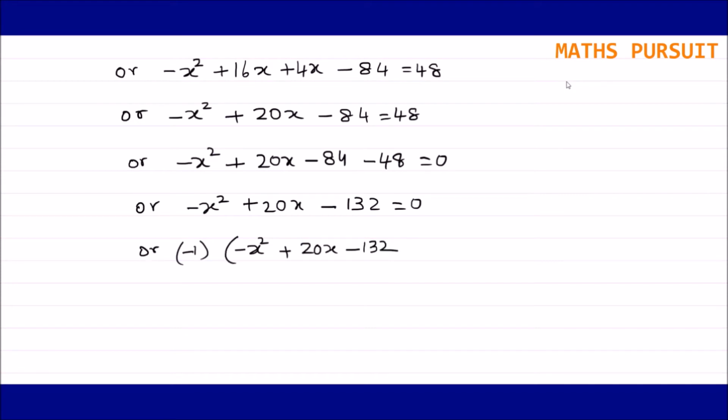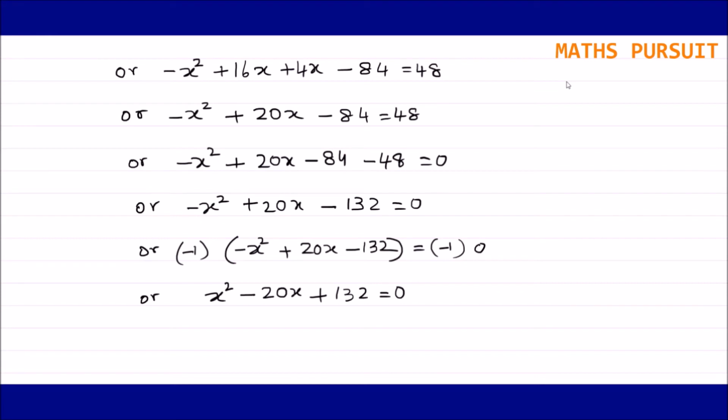So minus 1 into minus x to the power 2 plus 20x minus 132 is equal to minus 1 into 0. Guys, we very well know if we multiply the same thing to both sides of the equation, the resultant equation still remains the same. Or minus 1 into minus x to the power 2 is x to the power 2 minus 20x plus 132 is equal to 0. So guys, now you could see that we got a quadratic equation here.